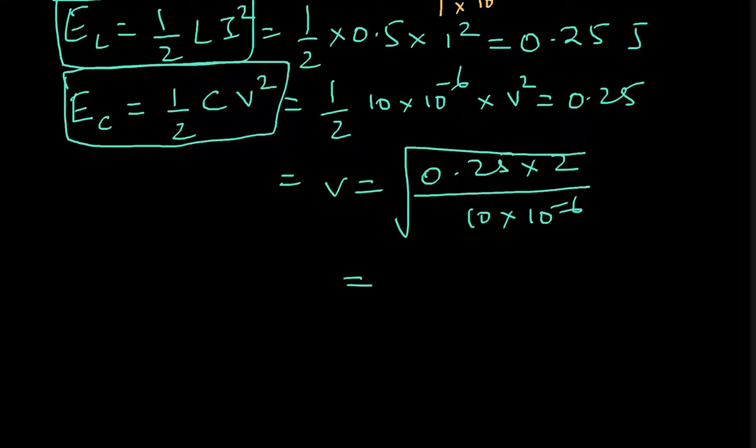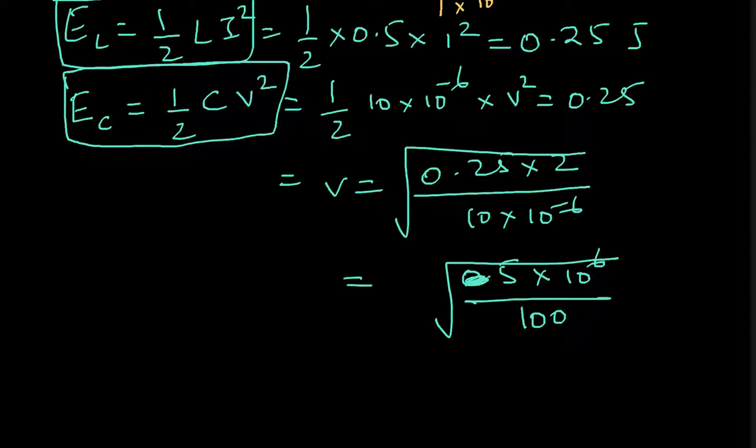In the numerator I get 0.5, and 10 power 6 I can take above. So instead of 0.5 I'll take 5, and put 100 in the denominator, under the square root. So 100 will cancel out, it will become 10 power 4. So it is root 5 into 100. Okay, so this is the answer.